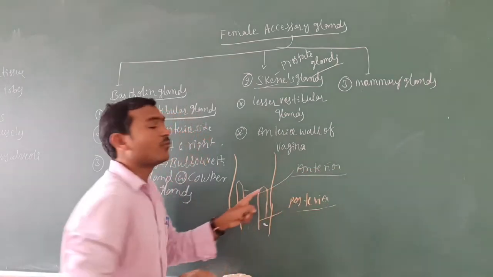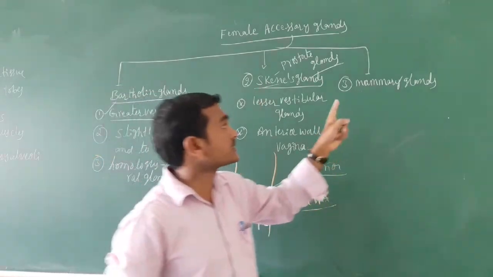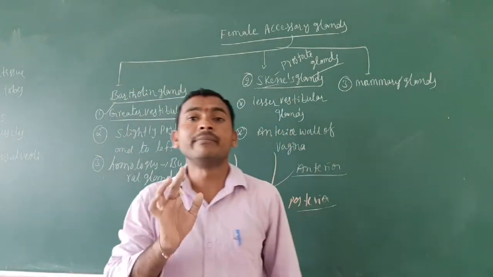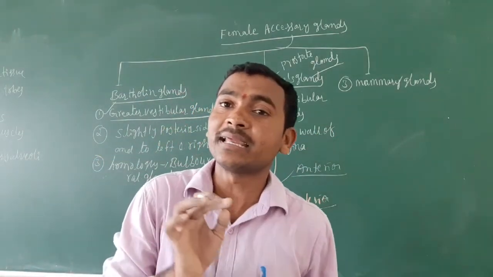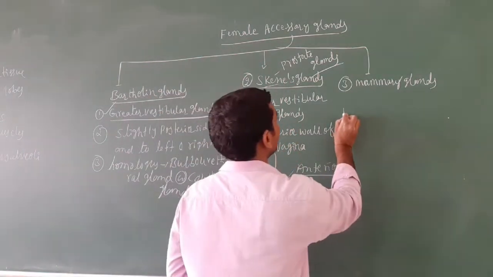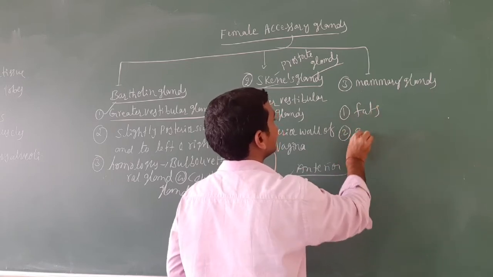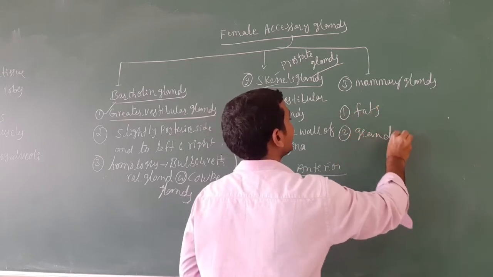The last one is the mammary glands. The mammary gland is present in the females. Actually, what is present in the mammary glands? Fats are present. The second one is the granular tissue.